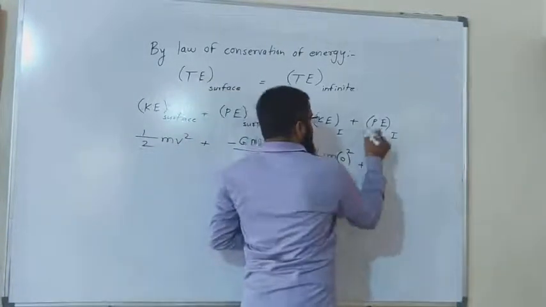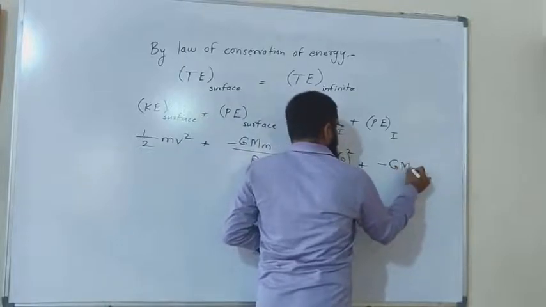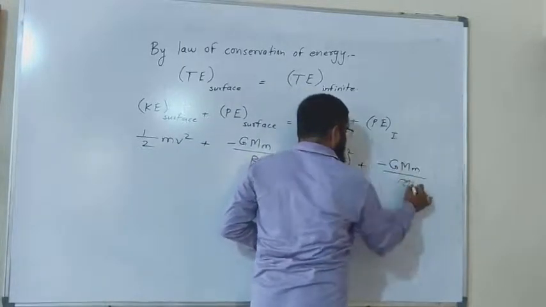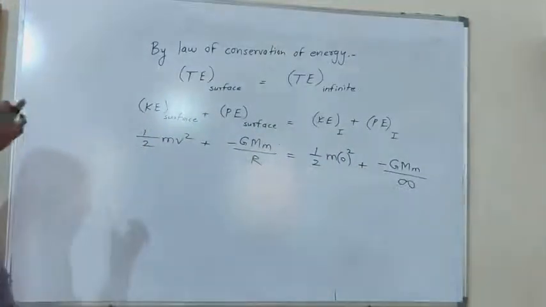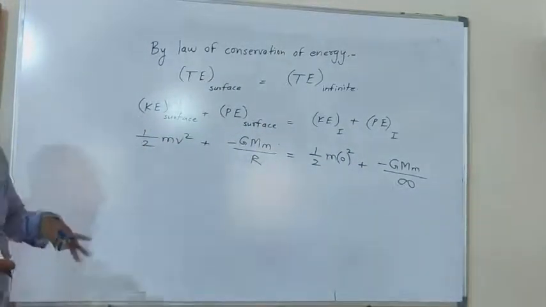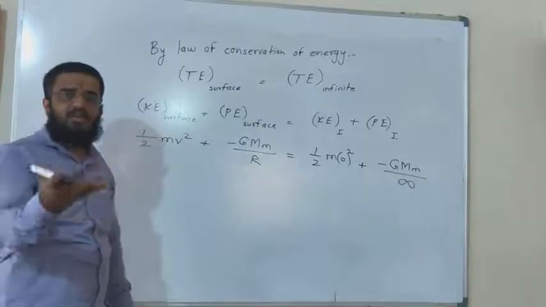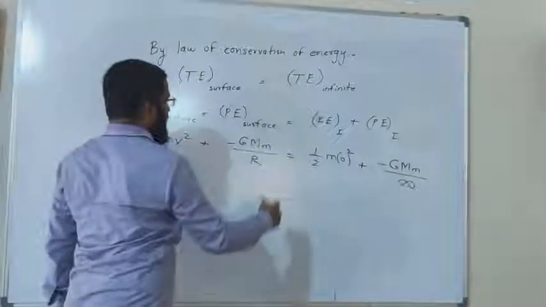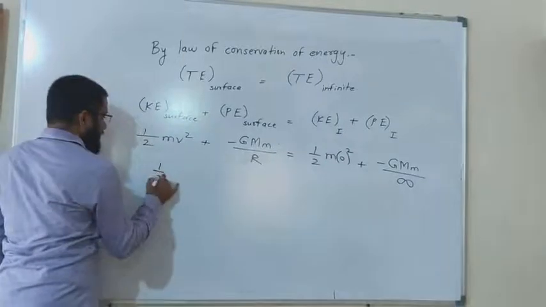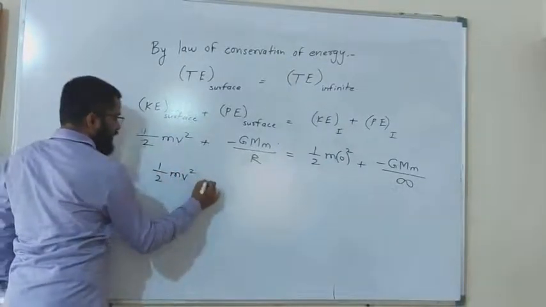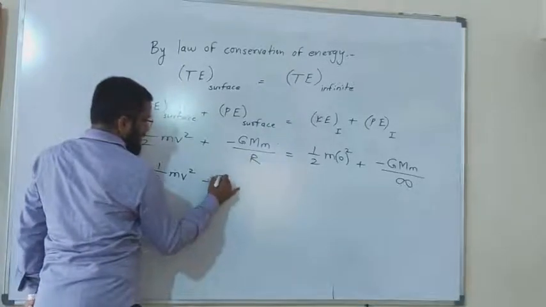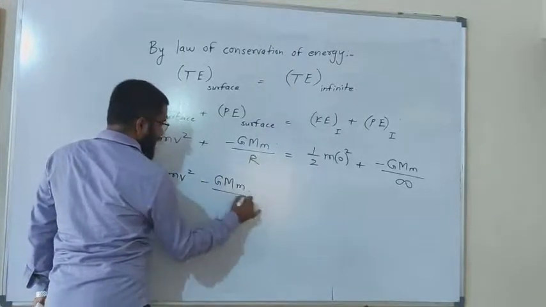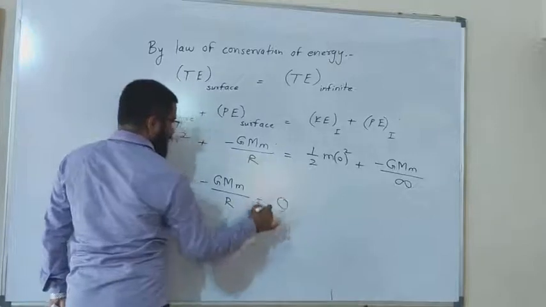In the same way, the gravitational pull at that infinite point will have an infinite distance, r plus h. If you have that infinite distance, the whole term divided by an infinite value will be equal to 0. So both terms are 0. So I will equate 1 upon 2 mv square minus GMm upon r is equal to 0.